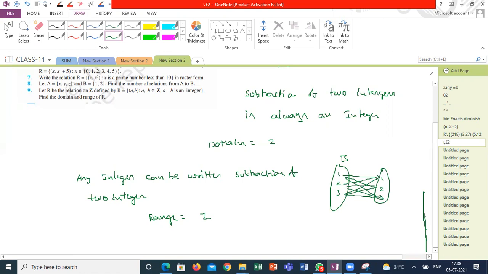Yes, sir. Like that I can explain. 0, I can include 0 minus 0 in range. Yes, and 1 minus 1 is 0. 0 can be written as 1 minus 1. 2 minus 0 is 2, it's an integer. 0 minus 2 is minus 2, it's an integer. So 0 is the part of range also. So each and every element, I can explain here. Correct or wrong? Anything wrong here?